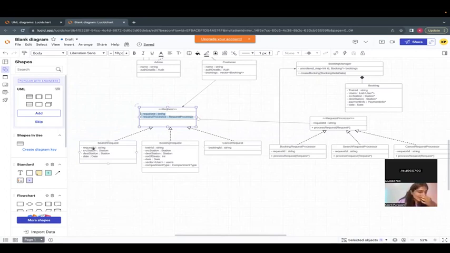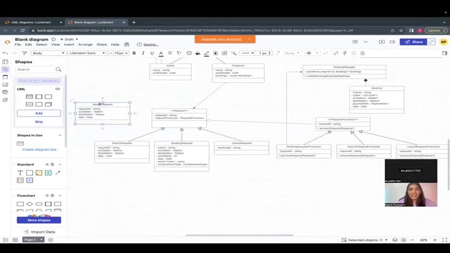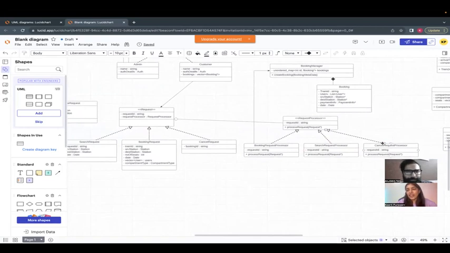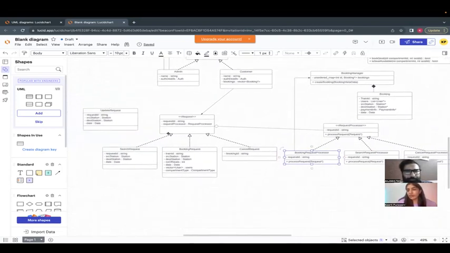Sorry, can you repeat? So she is saying if there is, say, not search and cancel, there is an update request. Now in this update, maybe she wants to do multiple things. Say it is a combination of two requests and you want to use two processors together, like fulfill or cancel. Suppose there is a fulfill request processor or booking request processor. Maybe it is a combination. If there's a request where I could use two processors or I have to choose which one to use, in that case, it makes sense.